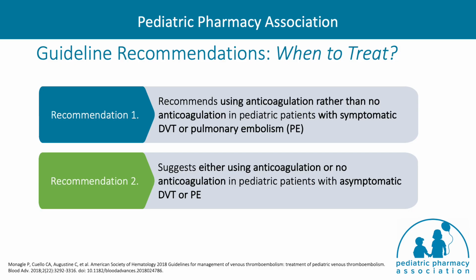On the other hand, the guidelines suggest either using anticoagulation or no anticoagulation in patients with asymptomatic DVT or pulmonary embolism, and that the decision should be made on an individualized basis.